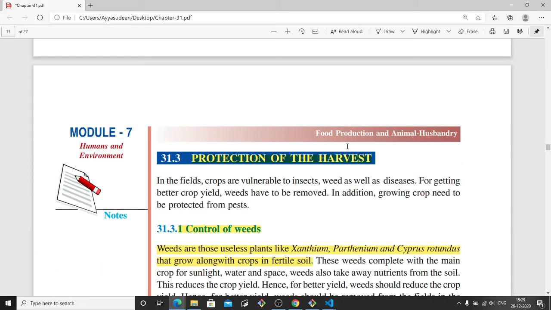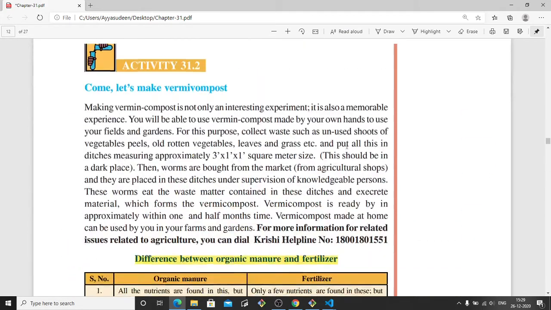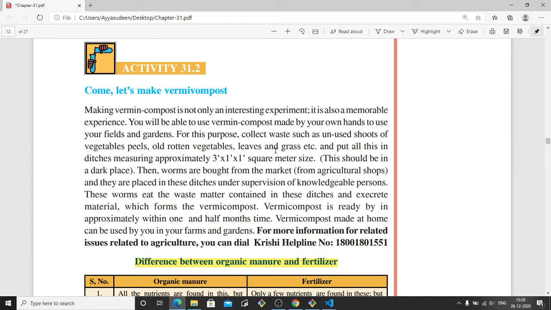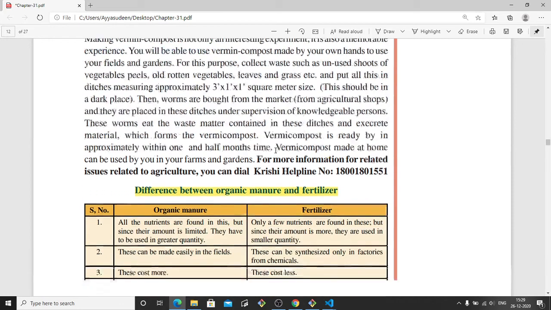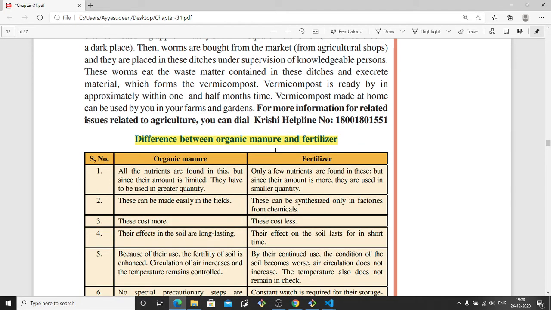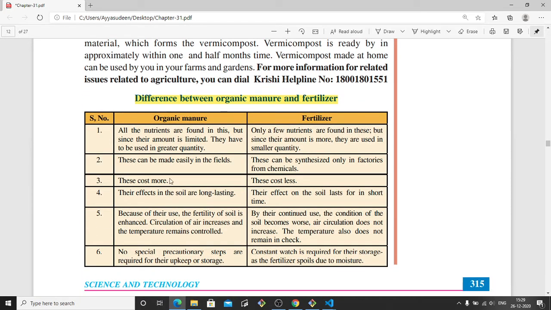From now on, we have to go fast. So I'm only teaching you those topics, or those terms, that need explanation. Those that need no explanation, like here, you can read and understand.